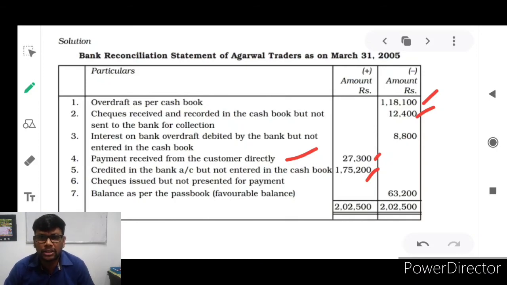But now he fails to submit. Like how you did not submit to the banker: if you did not submit to the banker, that will be on the minus side. If the creditor is not ready to submit the check to the banker, means if he fails to submit to the banker, that will be on the plus side. Okay. You can have an inverse relationship in opposite.